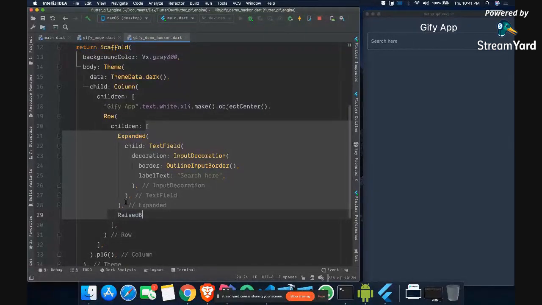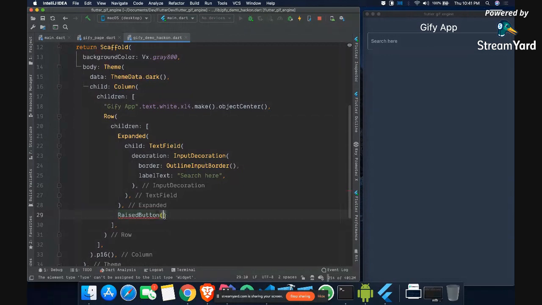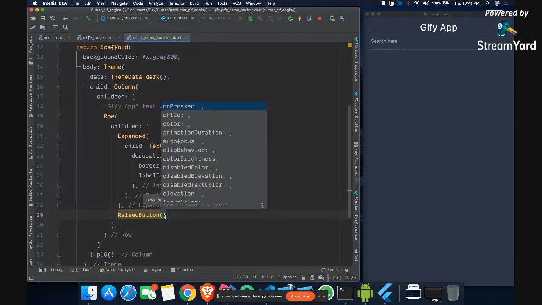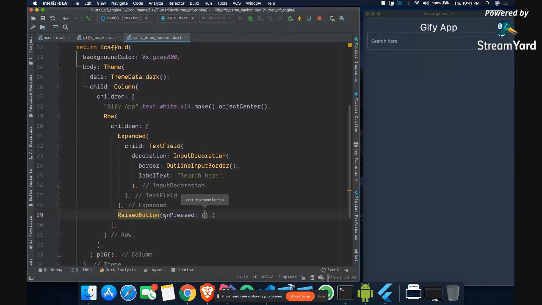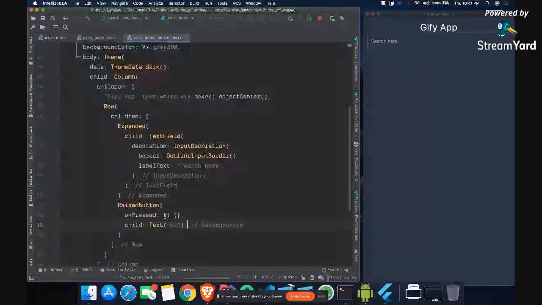There are different kinds of buttons in Flutter. One is a raised button, one is a flat button, one is an outline button. Basically these are all kinds of buttons inspired from material design. It takes a property called onPressed, like once you press it what will happen. And it also gives you a property called child. For child we can say a Text, let's say "Go" is the text. Now if I refresh it, you will see there is a button here with Go.